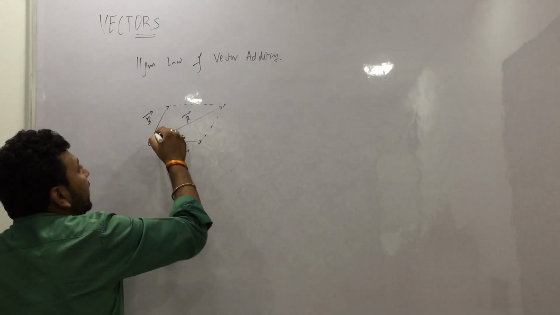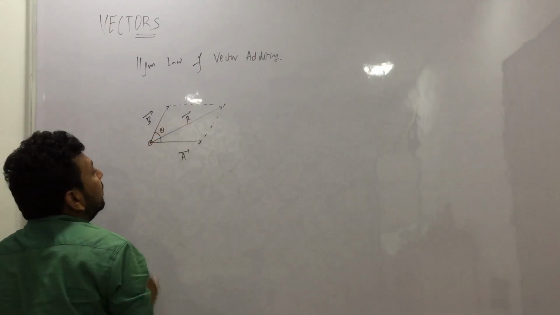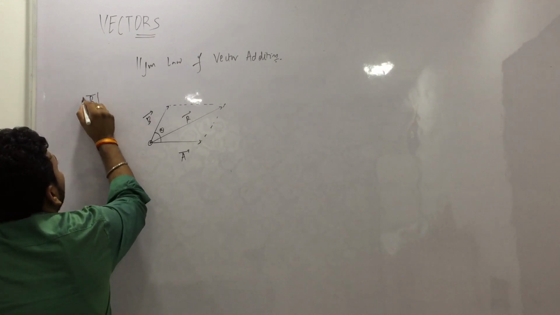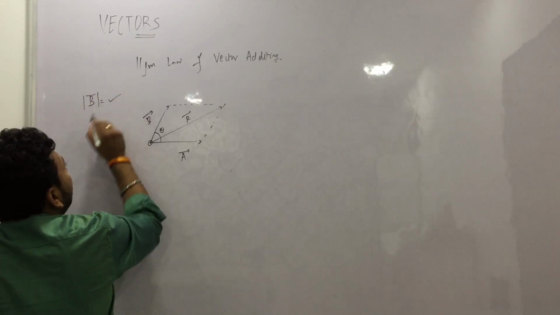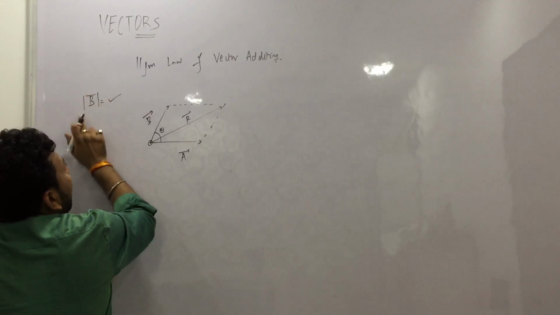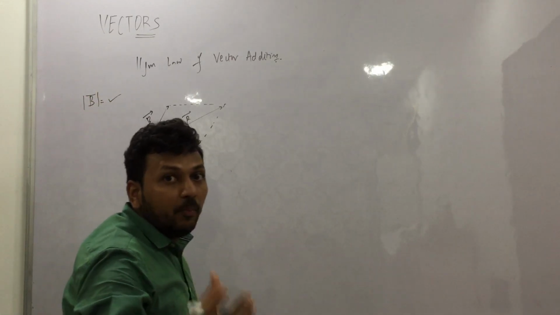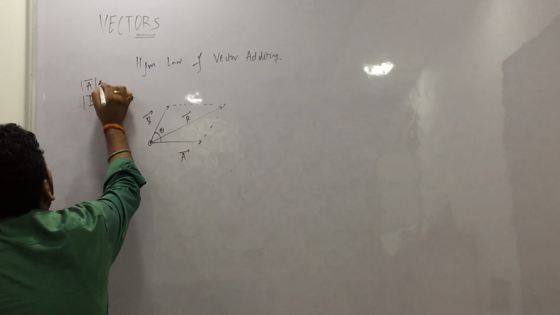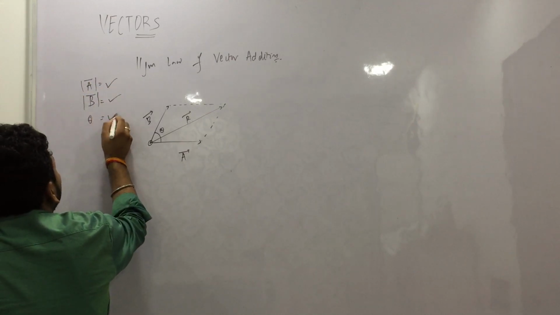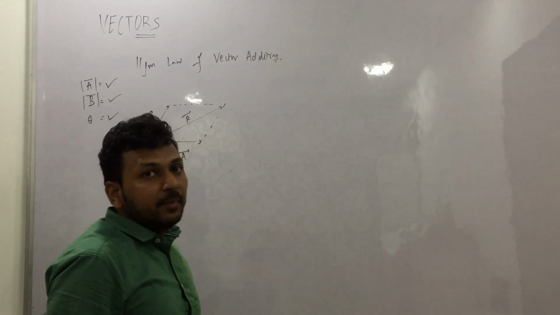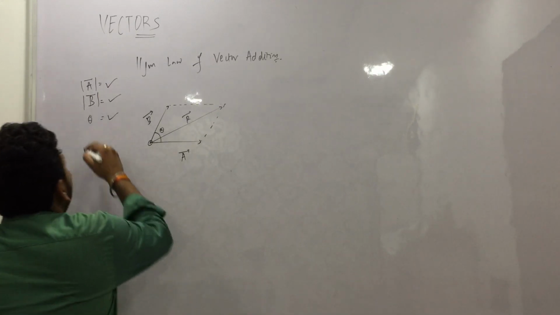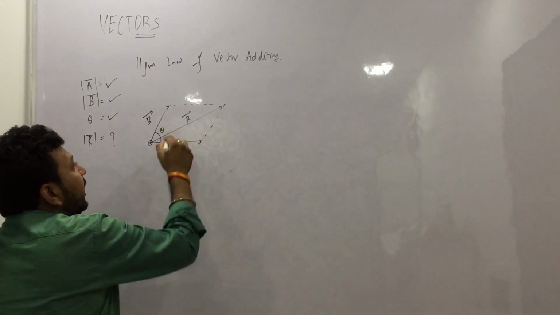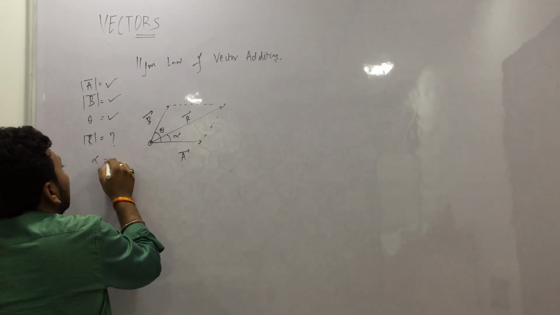Okay, so let us take this angle to be theta. We know the magnitude of B vector, how much it is. We also know the magnitude of A vector, and we also know theta, the angle between A and B. Now what we have to find is how much is the resultant and what is the direction.